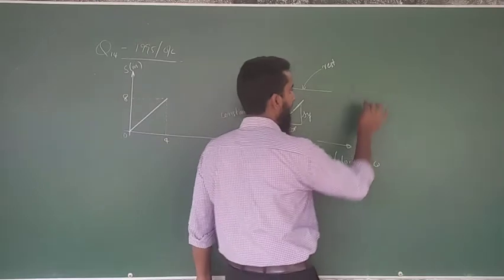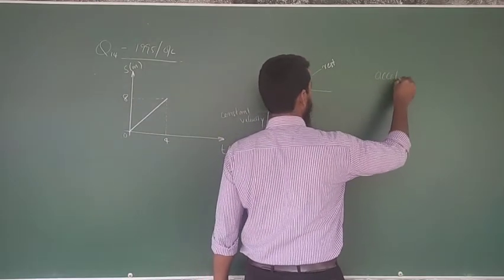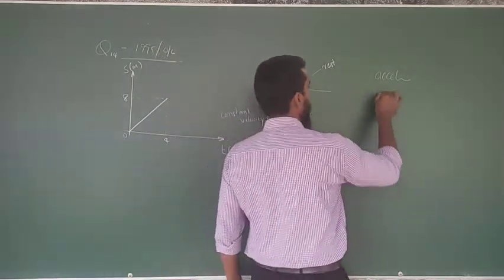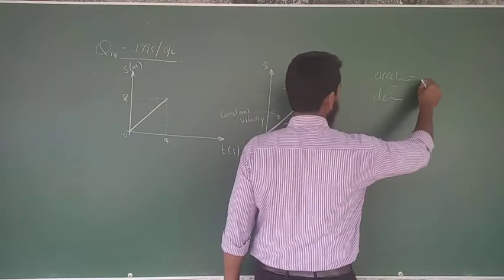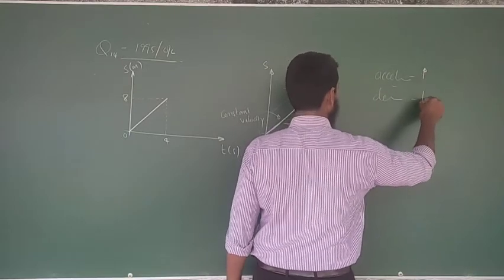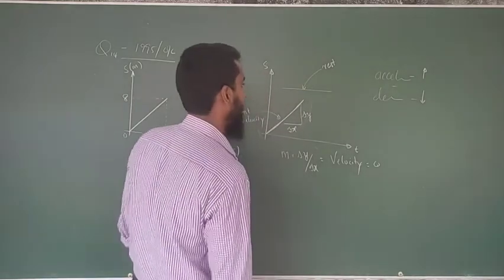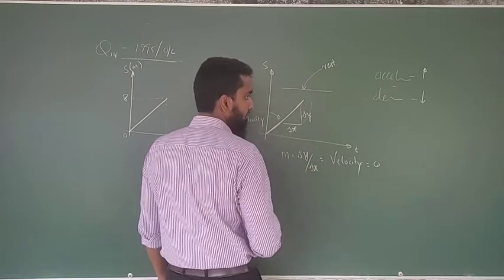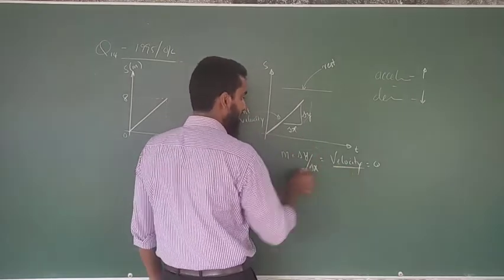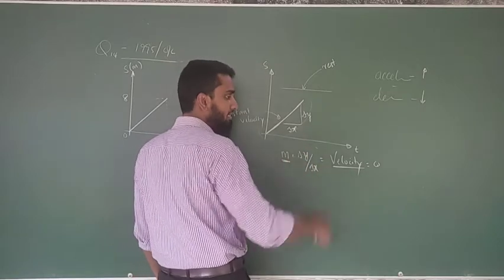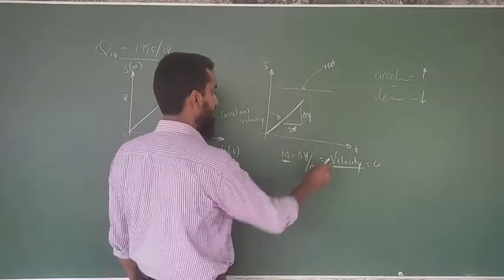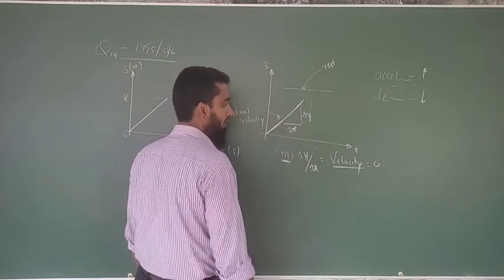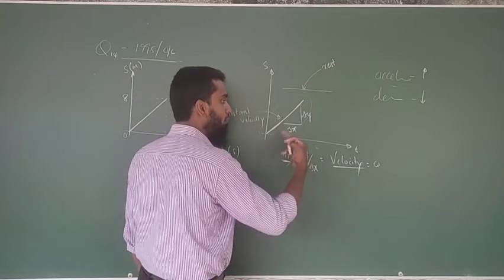Then how does acceleration appear in the displacement time graph? There are two parts, the acceleration and the deceleration. Acceleration means increasing velocity, deceleration means decreasing velocity. Then the velocity should increase from time to time. The representative of the velocity in the displacement time graph is the gradient. Therefore the gradient should increase from time to time.